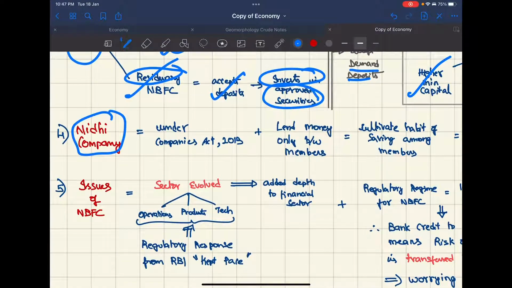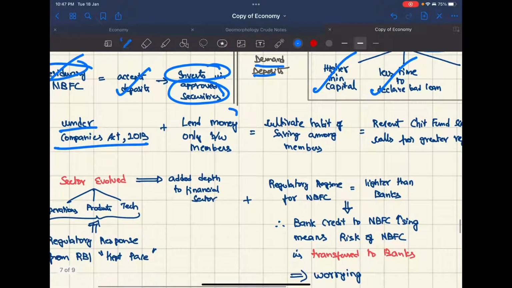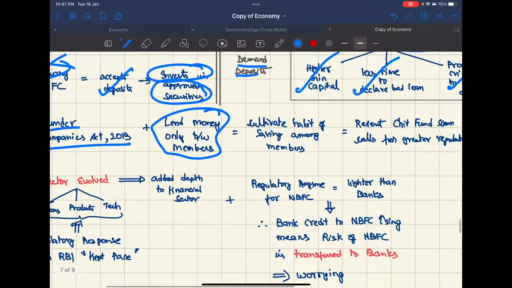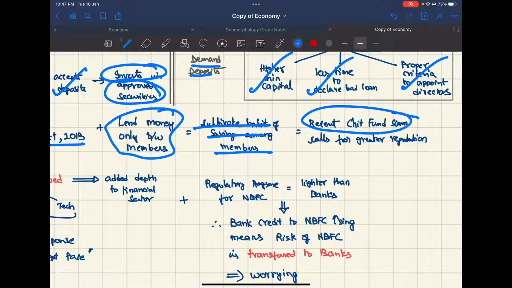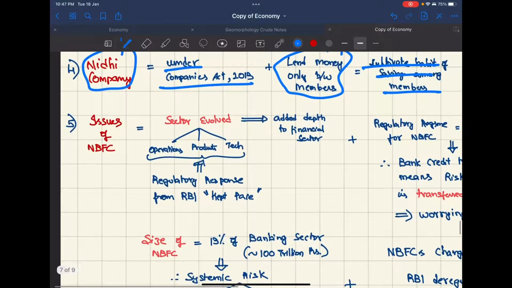Nidhi company, this is a small topic. It comes under the Companies Act 2013. They lend money only between members. They're basically to cultivate the habit of saving among the members. The recent chit fund scam calls for better regulation of Nidhi companies.